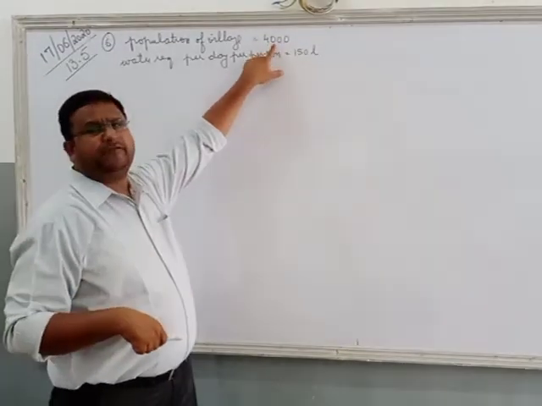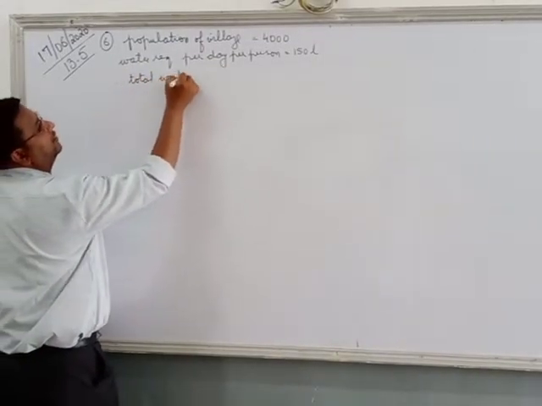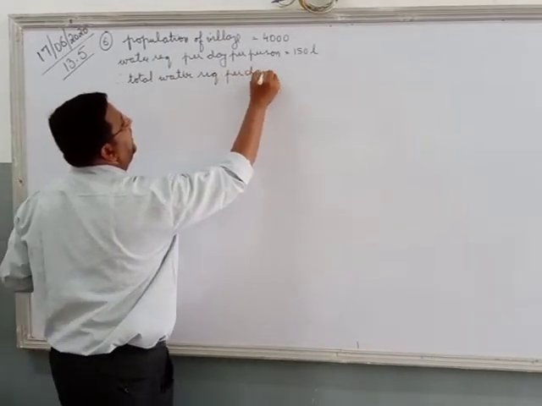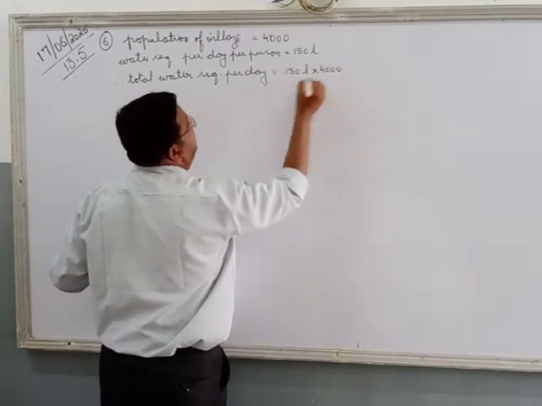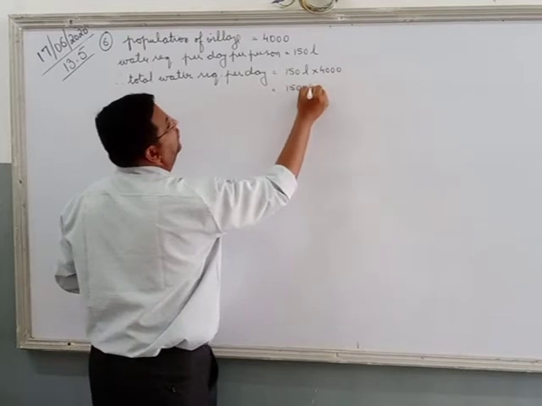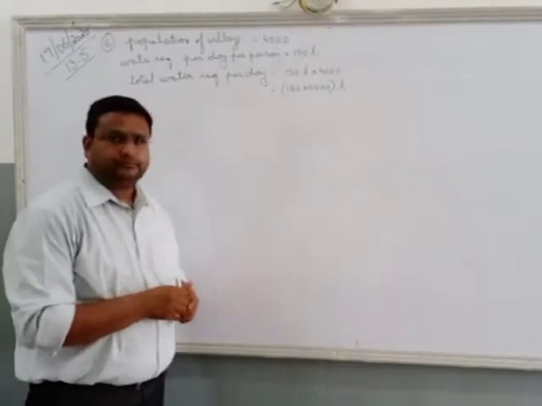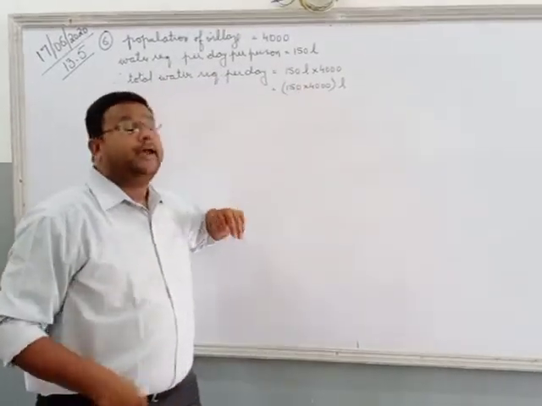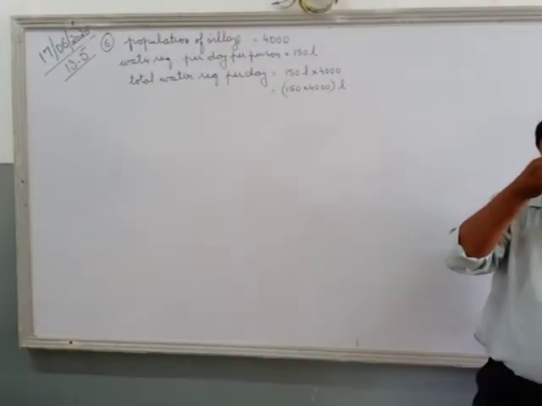So 4,000 people will require 4,000 multiplied by 150. So therefore, total water required per day is equals to 150 liter multiplied by 4,000. 150 into 4,000 liters. Yes? Now, from where is this water going to be coming? It is supposed to be coming from underground or from the tank that is storing the water.